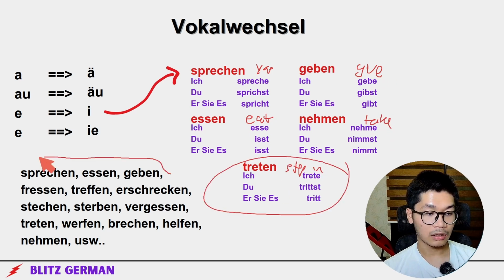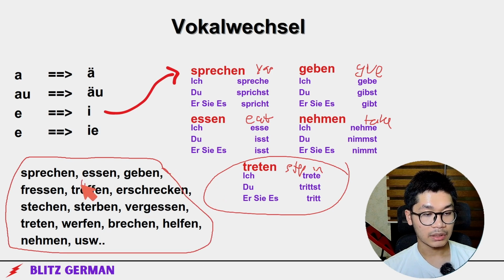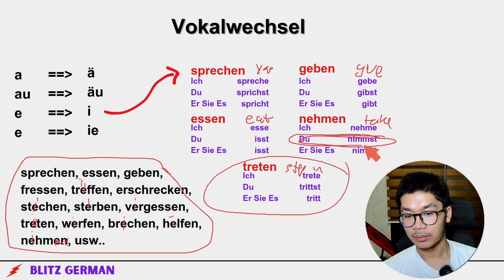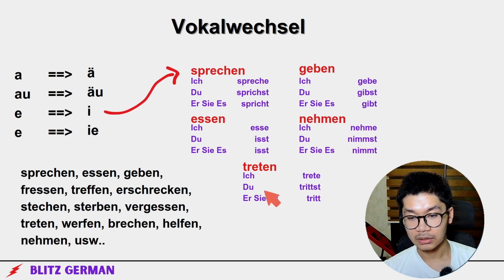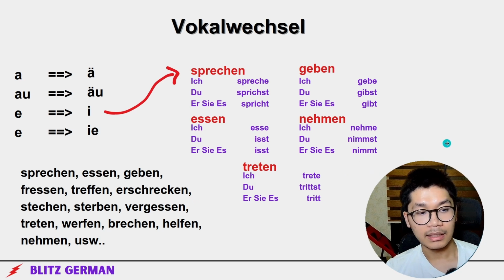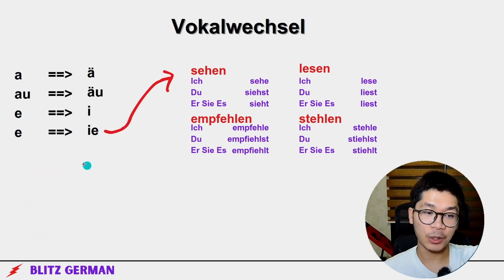Okay, cool. Now these are all the verbs that change. So treffen, trifft. Erschrecken, stechen, sticht. Sterben, stirbt. Du vergisst. Du trittst. Du wirfst. Du brichst. Du hilfst. Du nimmst. And this is nimmst. It should be highlighted, and this should also be highlighted because trittst has a double T, not just a single T. And then du erschrickst.